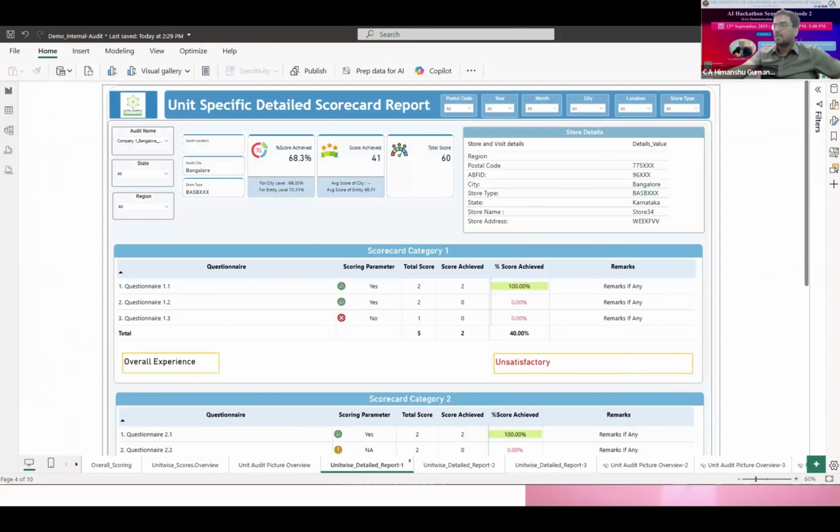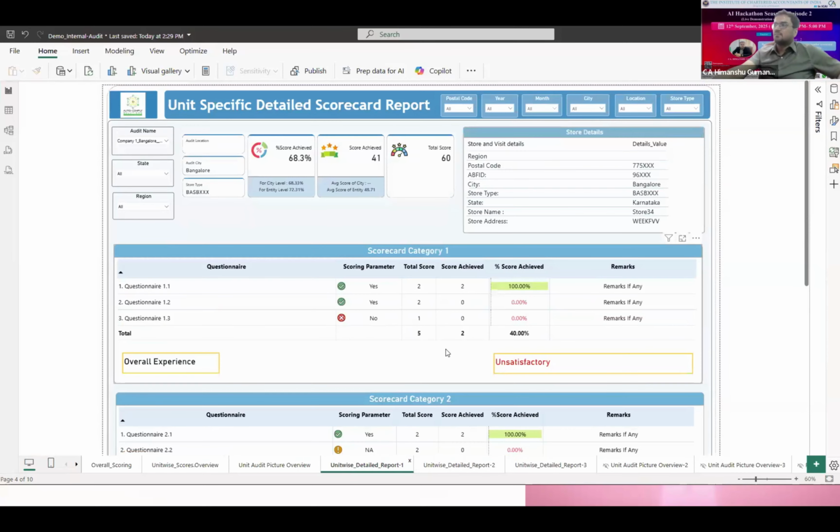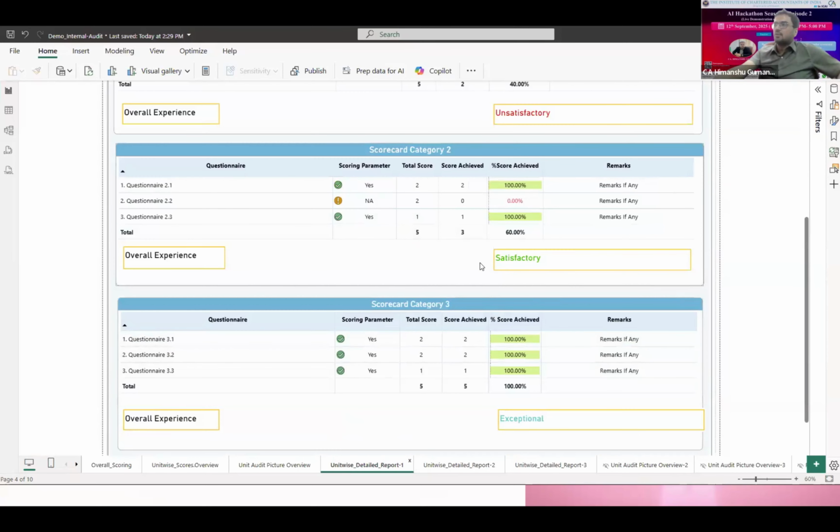to anyone. And then the next couple of pages are around the detailed questionnaire for that scorecard category. For example, one scorecard category can be the external view, one can be physical verification of the stock, one can be the financial background of the company, and then whether the scoring parameter has been achieved or not. Basis that, we can see whether that category is satisfactory, non-satisfactory or exceptional, things like that.